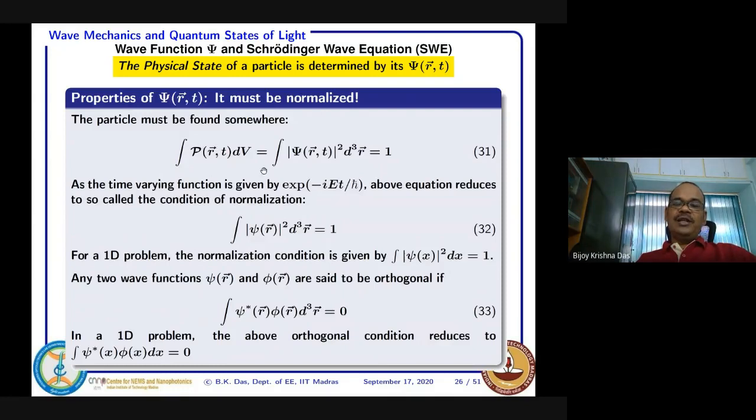According to the Copenhagen interpretation, if you have this wave function, which is a complex one, and you take the complex conjugate and multiply it, you get psi mod square, and that is equivalent to the probability density.